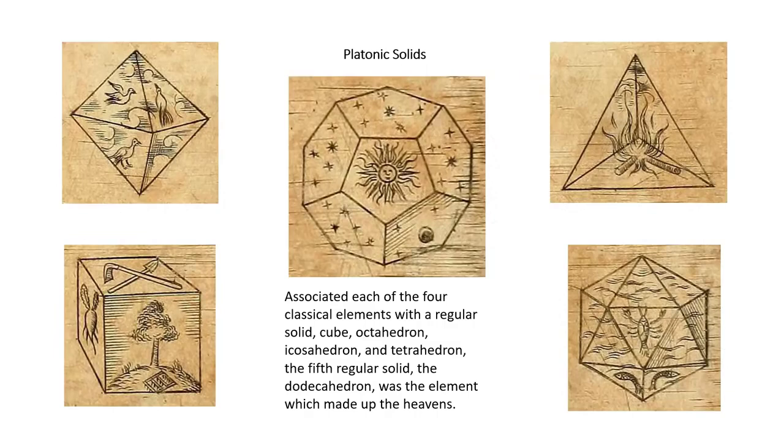The Platonic solids come from him, his name, and these are associated with each of the four classic elements, with a regular solid: cube, octahedron, icosahedron, and tetrahedron. The fifth regular solid, the dodecahedron, was the element which made up the heavens. So one was air, fire, water, earth, and then one was the heavens, the space, stars.